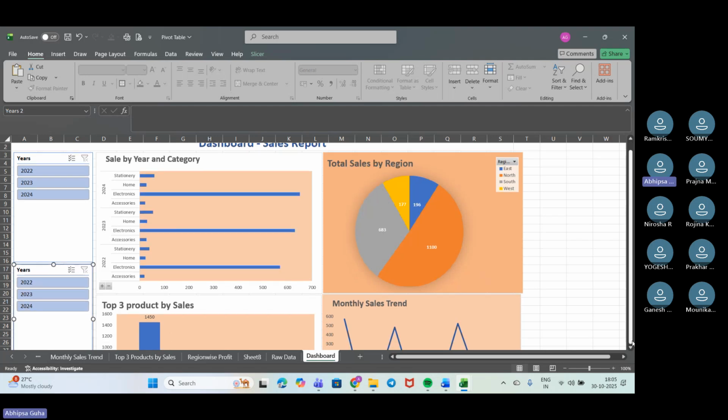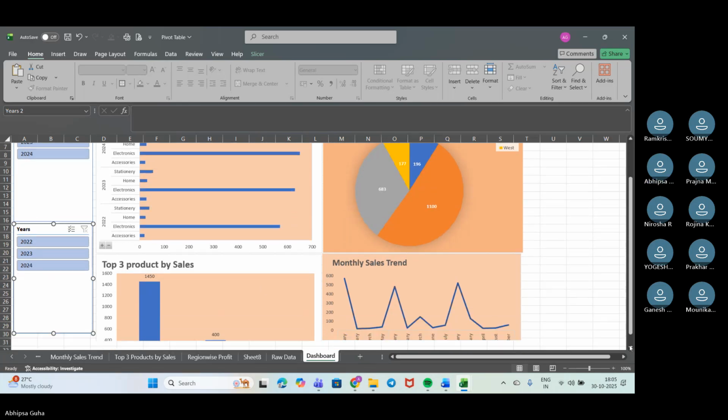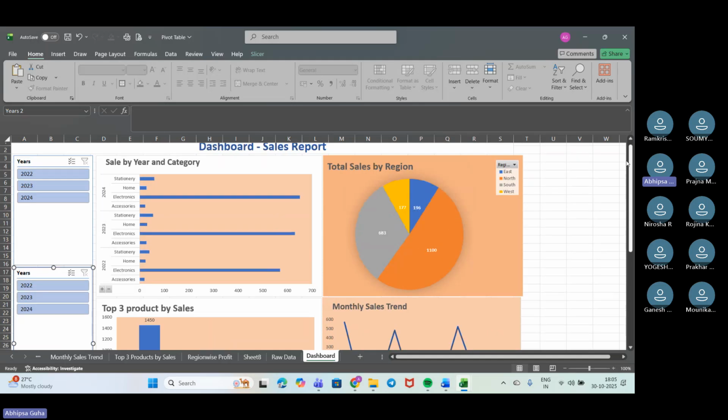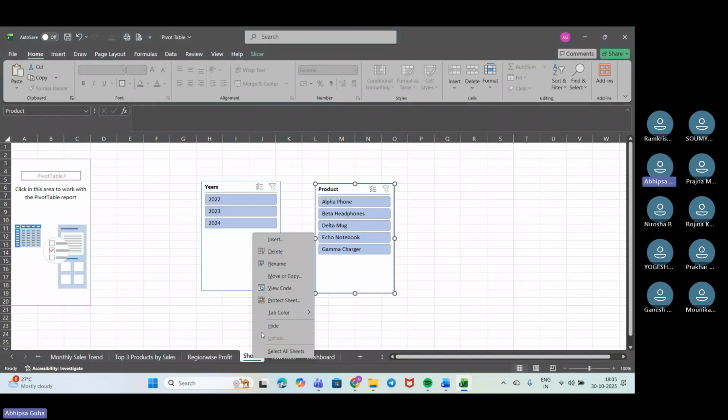You can check when we are going down. We'll just put it like this. And now we'll just go up. This one I'll rename as slicers.